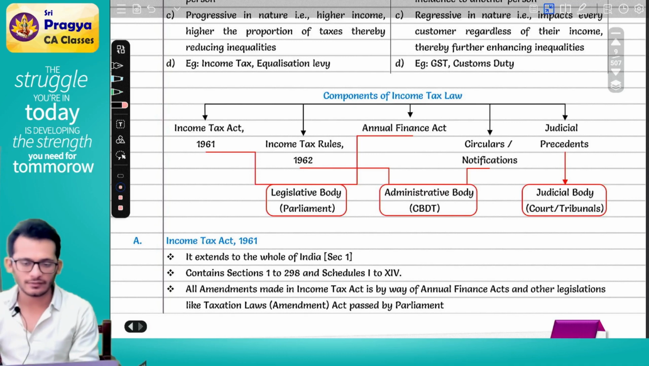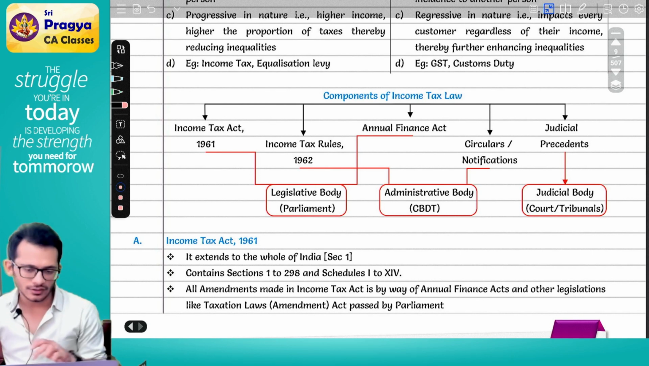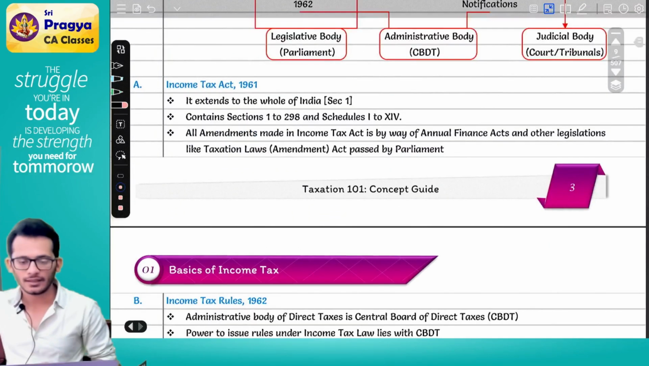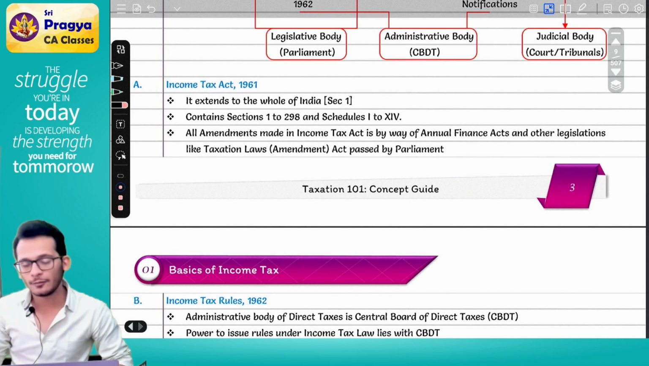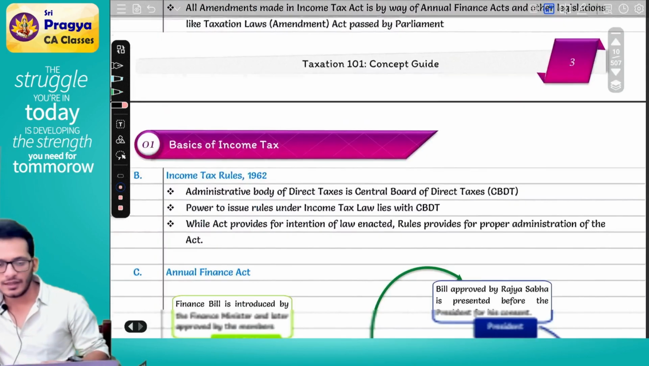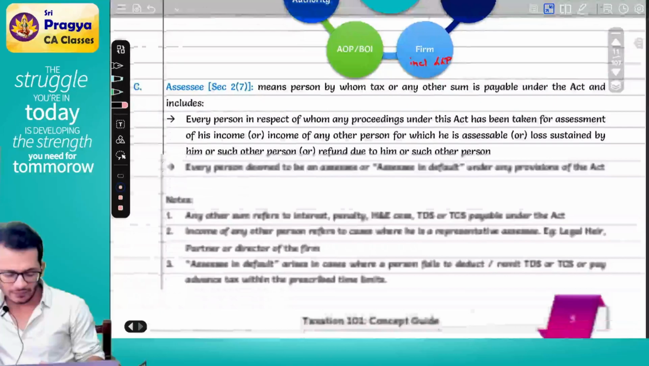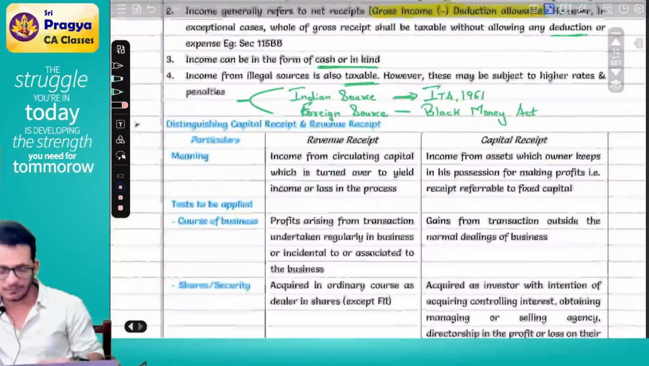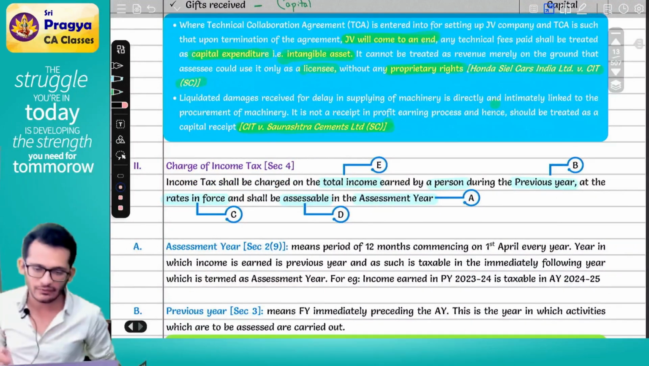Law is bigger than act, where law comprises of various items which are classified into legislative body, administrative body and judicial body. In legislative body comes Income Tax Act and Finance Act. In administrative body comes income tax rules, circulars, notifications, and in judicial body comes case laws.